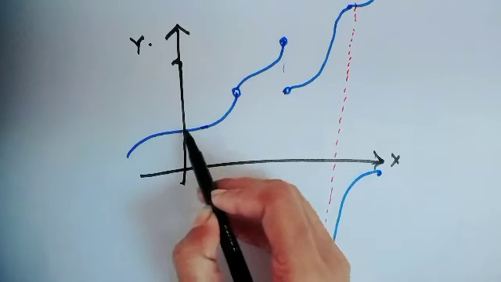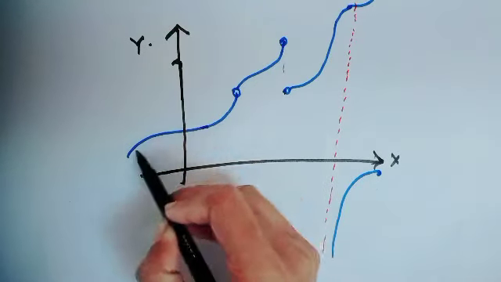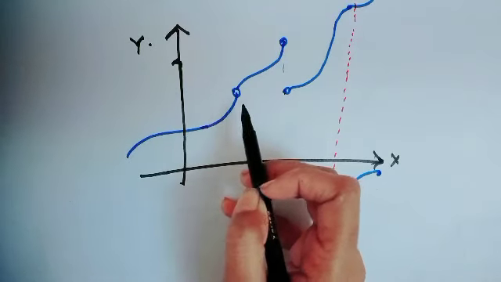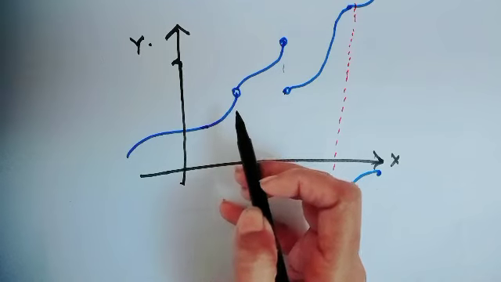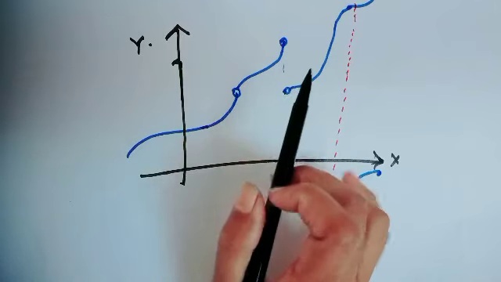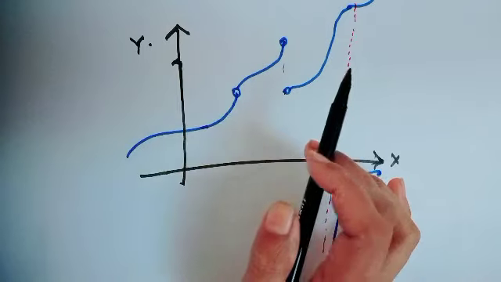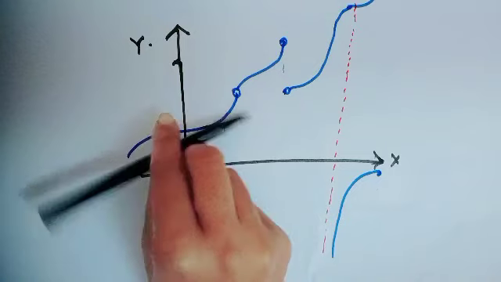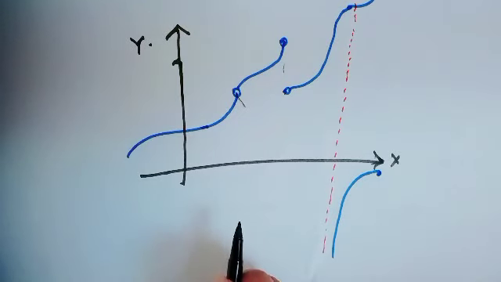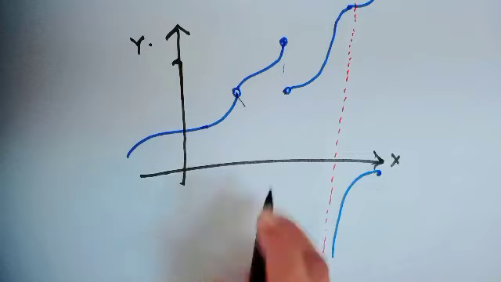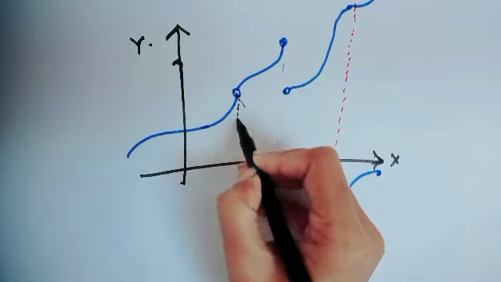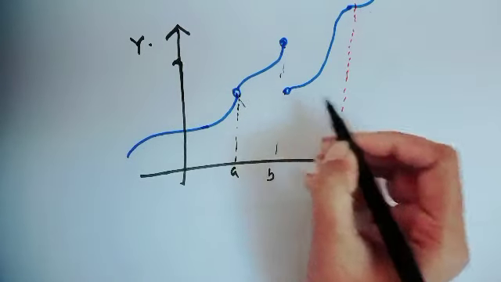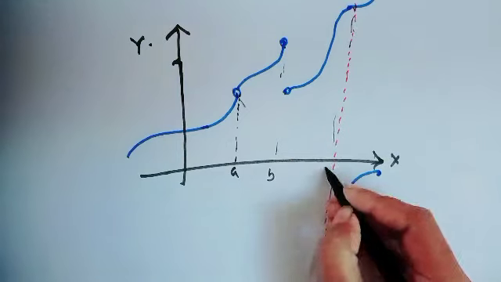In the middle, the function is continuous. And what is a continuous function? What is the limit of a continuous function? I will discuss that in a later video. Just remember, if the pen is not picked up, then the function is continuous. I care about this point. Let this be A, this be B, and this be C.